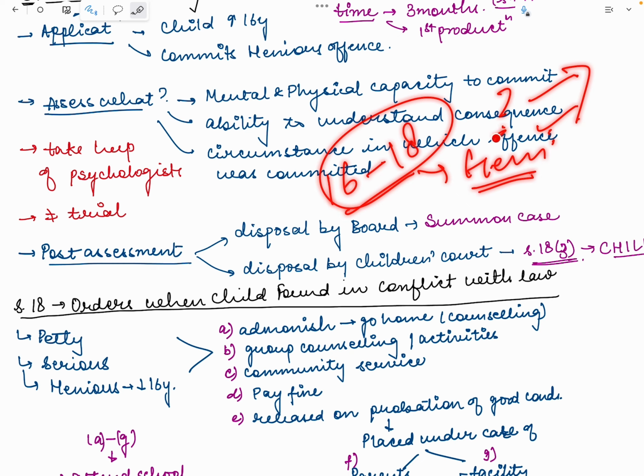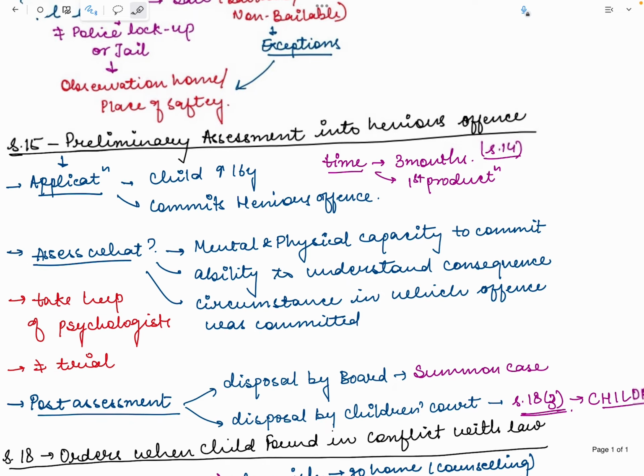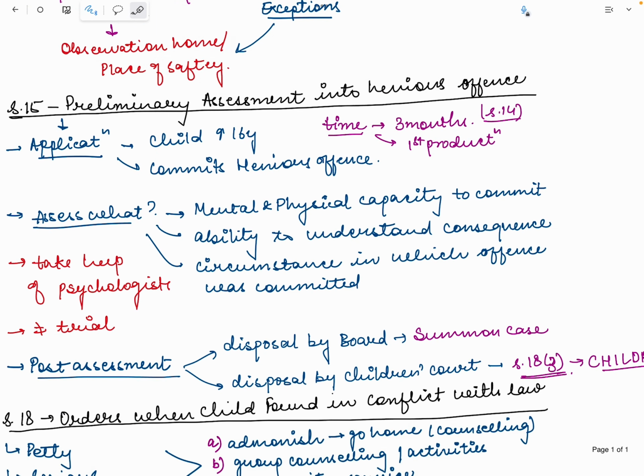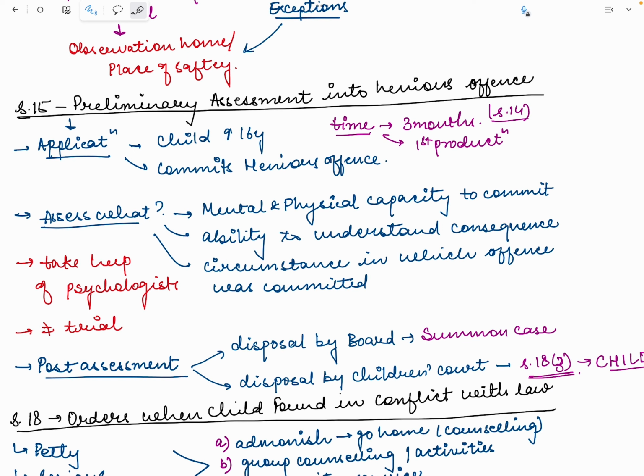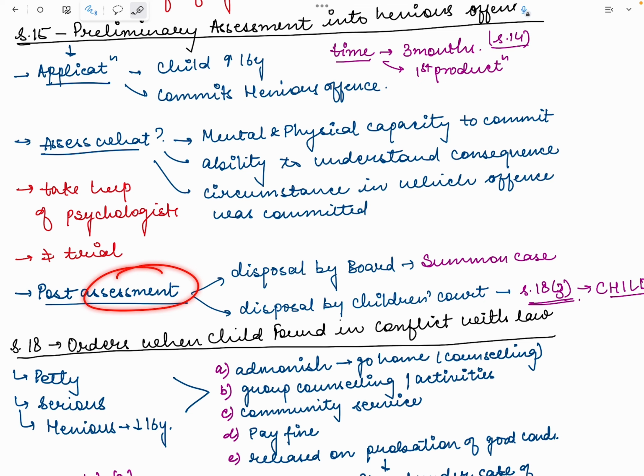They don't deserve to get the benefit of this JJ Act. We will discuss what are the benefits of trying as a child and what are the benefits of trying as an adult. We will look into it further, but for now, post assessment, the JJB will decide if disposal of the case would be by the board or by the children's court.